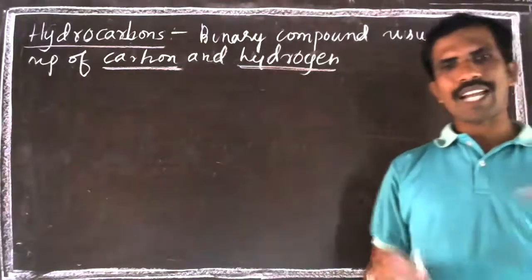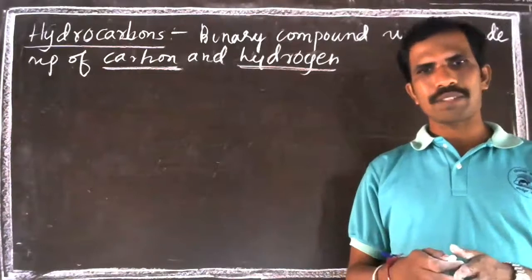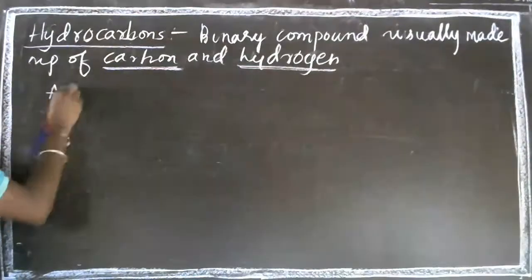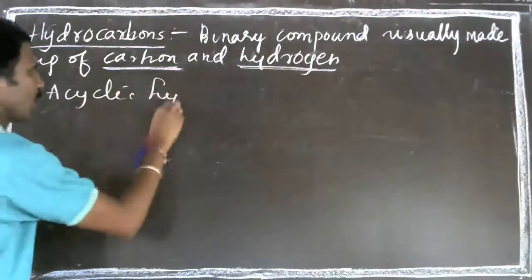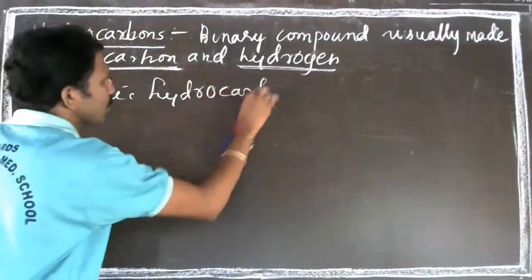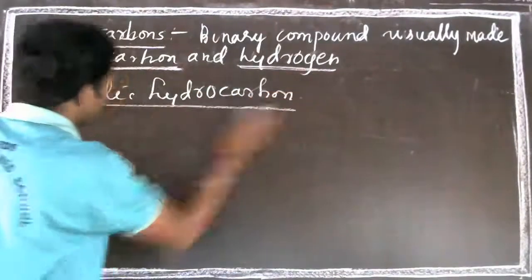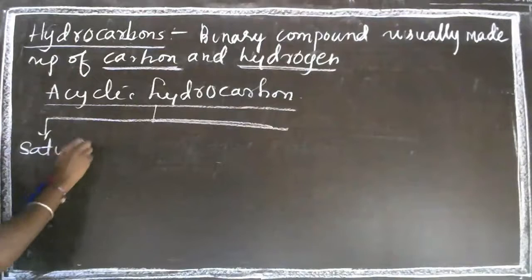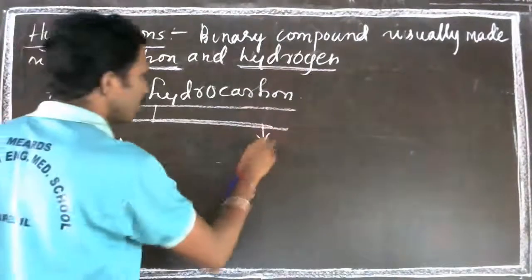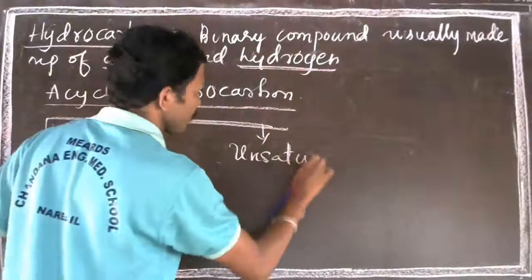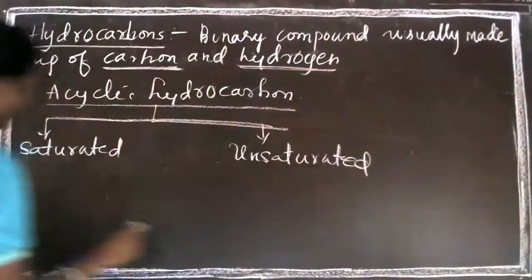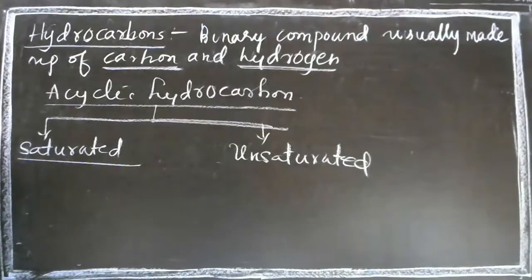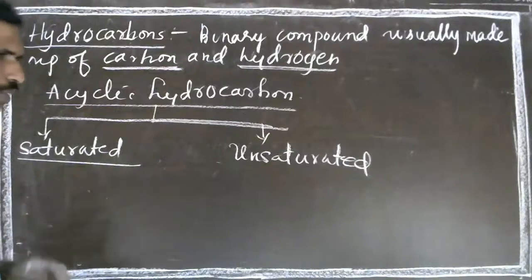Hydrocarbons which have straight chains are called alicyclic or acyclic hydrocarbons. They are actually divided into saturated and unsaturated hydrocarbons.